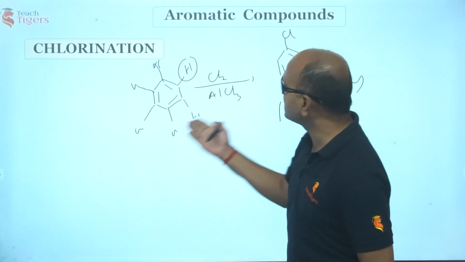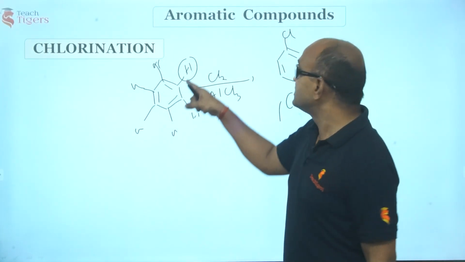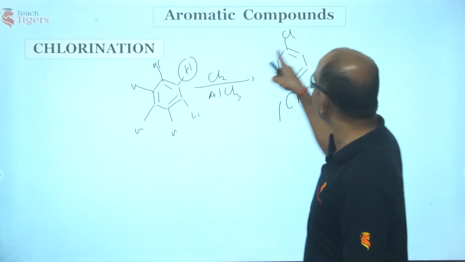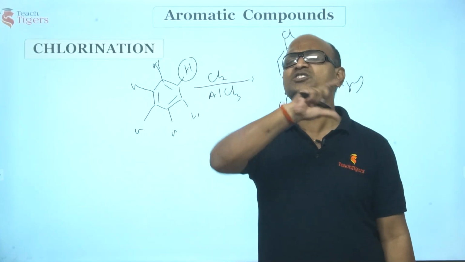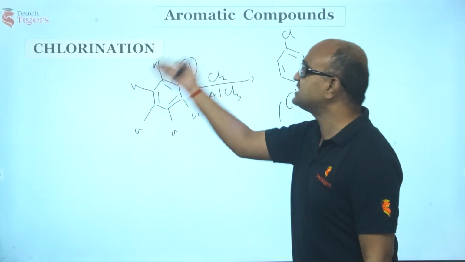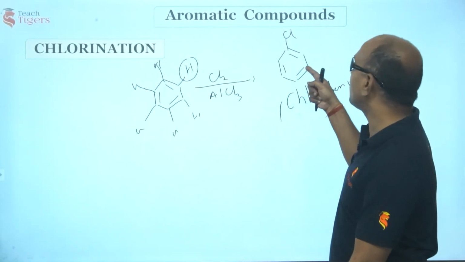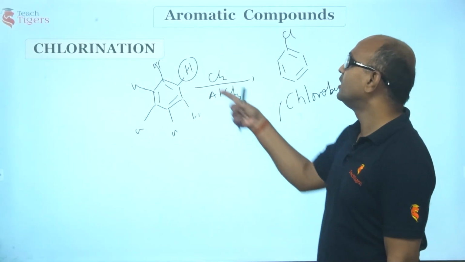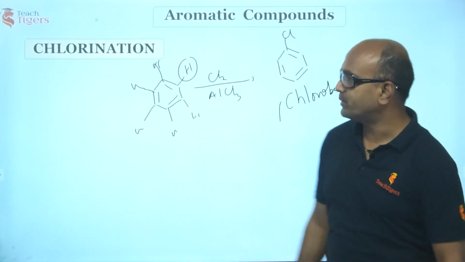All are symmetrical bonds, so don't get confused. This is called chlorination of benzene. Benzene reacts with chlorine in the presence of AlCl3 to give chlorobenzene.